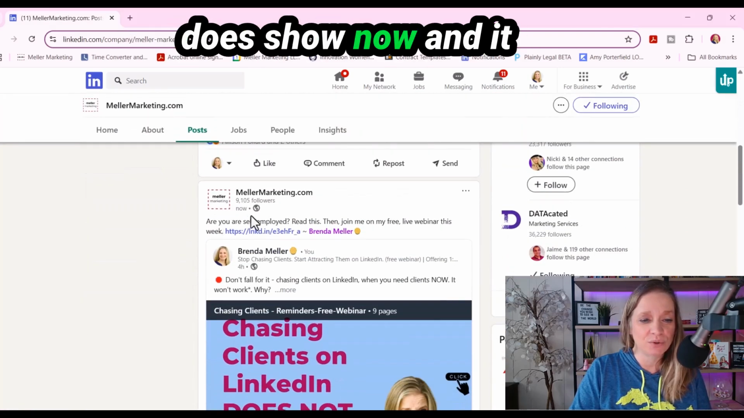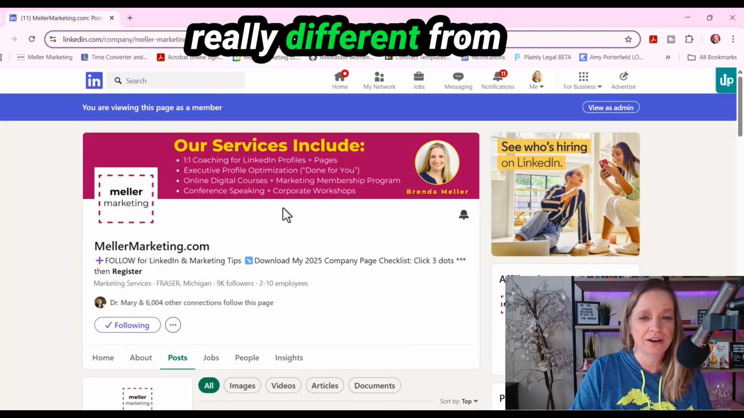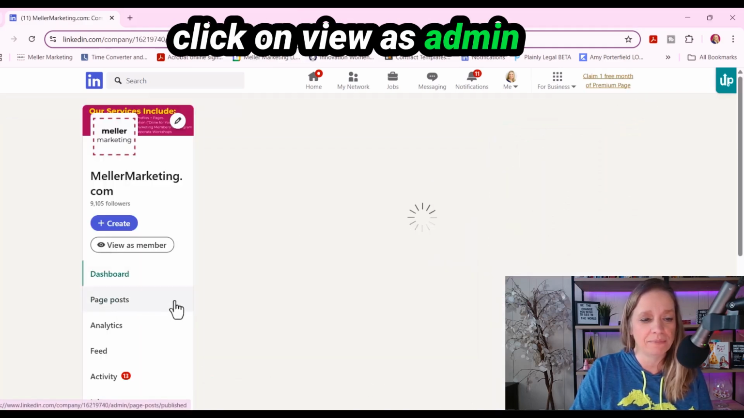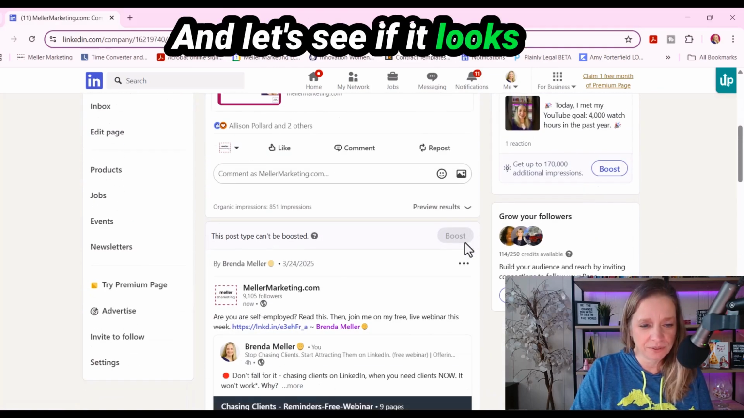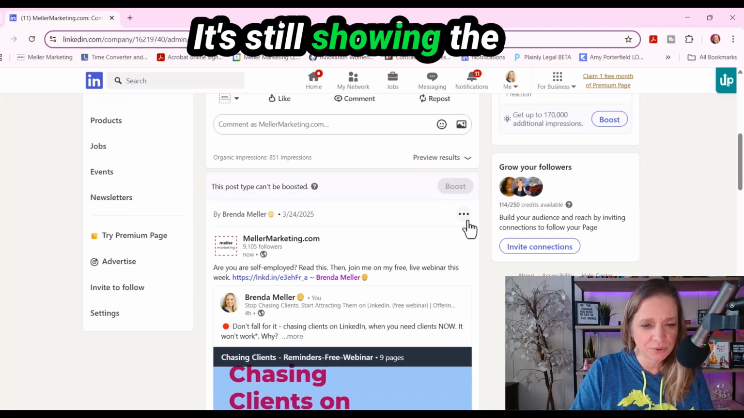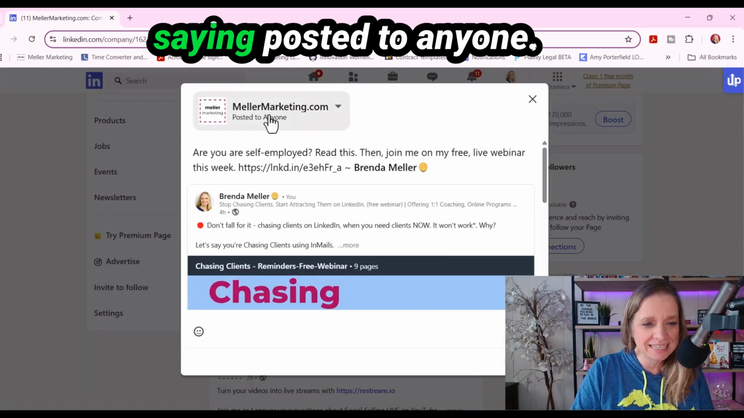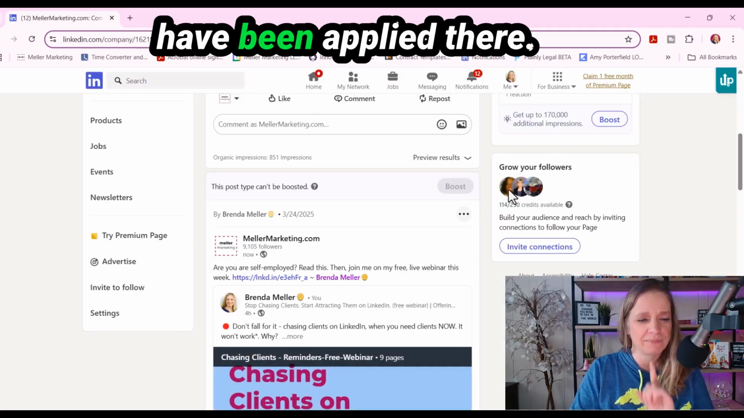My guess is I'm going to see it in the page here. And it does show now, and it has the little world icon. So nothing is looking really different from that perspective. Let me go back in and click on view as admin and go into page posts. And let's see if it looks different from here. Now, it's not showing anything different in here. It's still showing the globe icon in here. If I click on edit post, it's saying posted to anyone. So it's not showing me those additional filters that have been applied there.